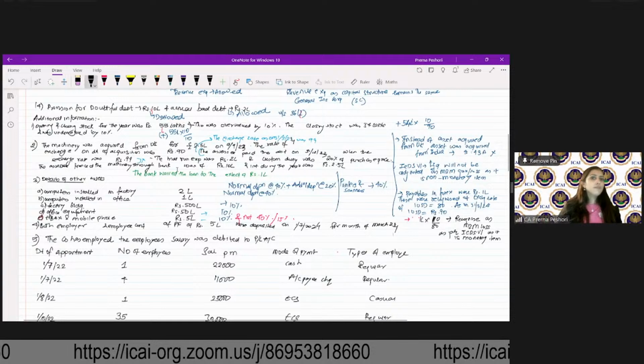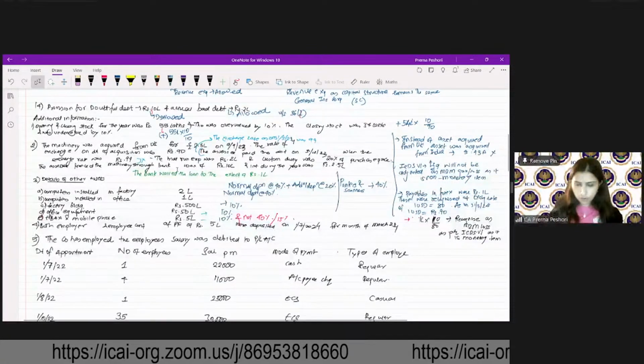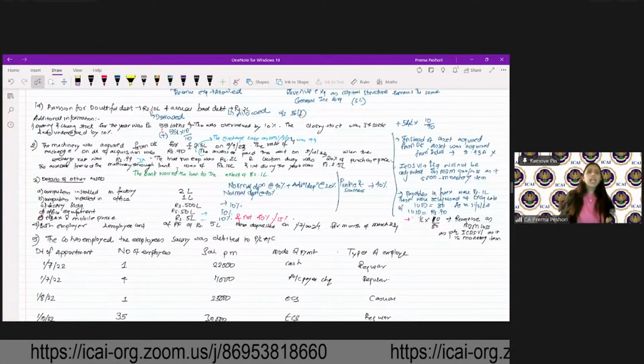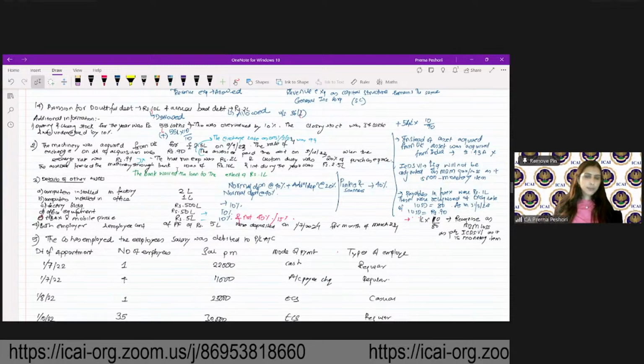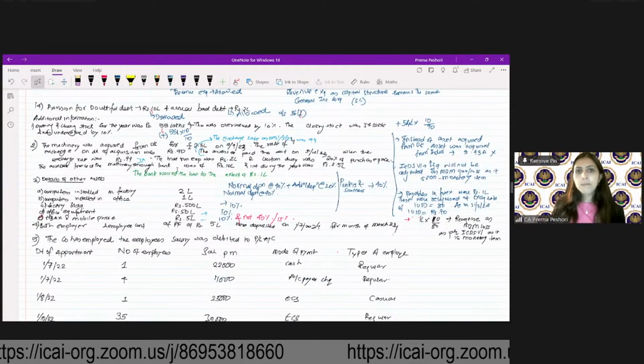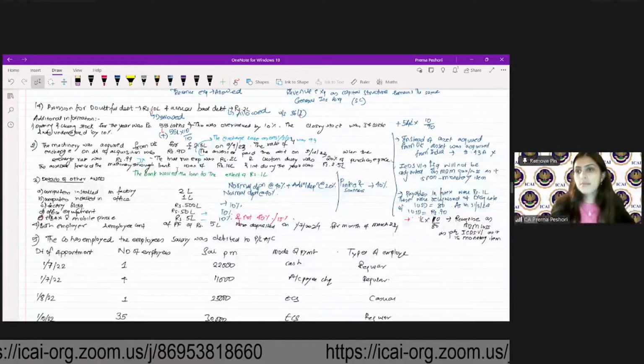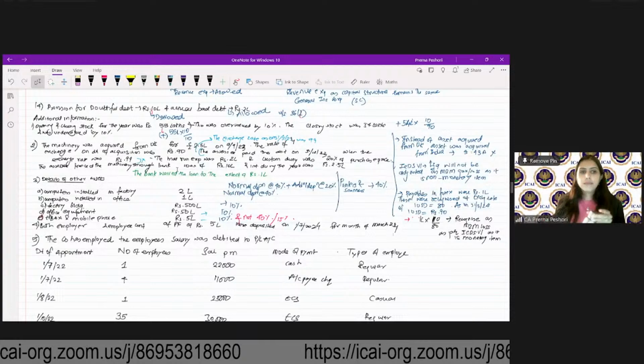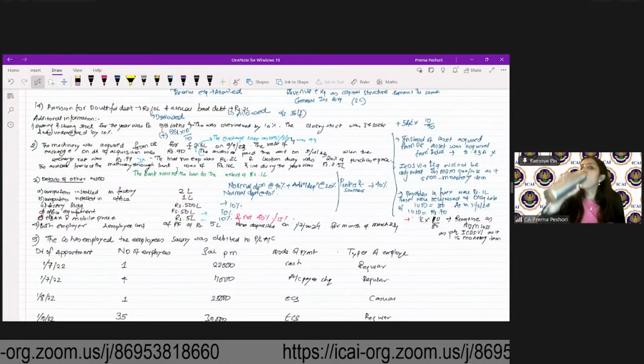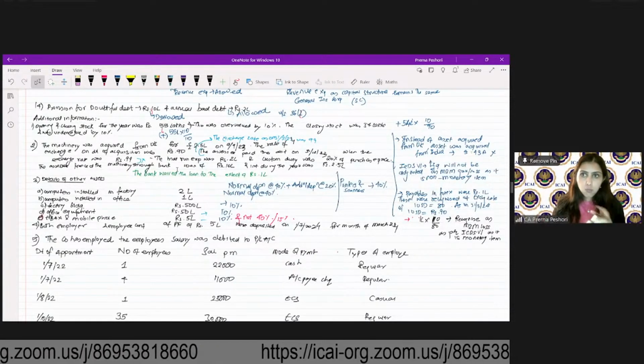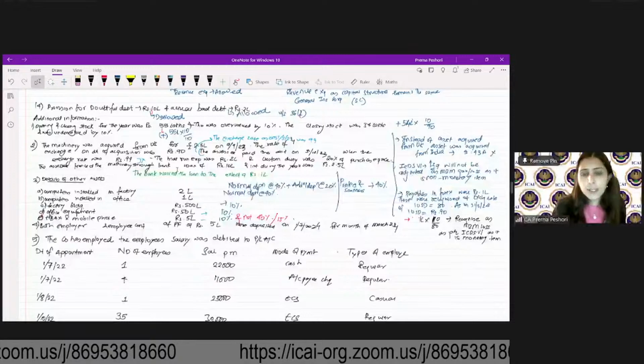So what will happen first to the employer contribution? Will it be allowed as deduction or will it not be allowed as deduction? Allowed as deduction? Yes.